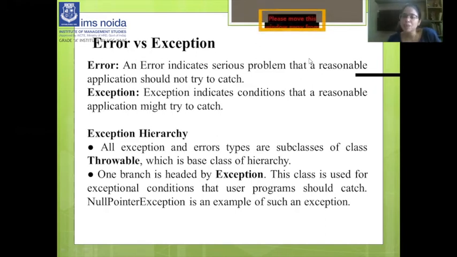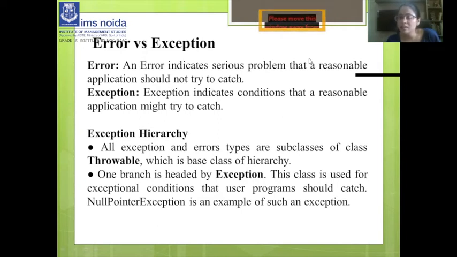But an exception we can handle with the help of try, catch and finally. These are the basic terms of exception handling, and they are very helpful to handle an exception. So an exception indicates conditions that a reasonable application might try to catch.